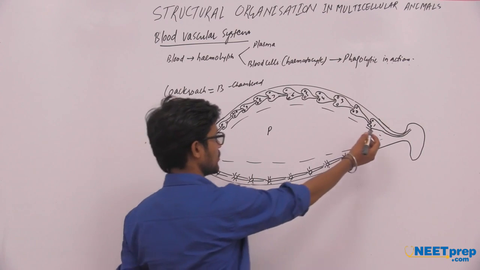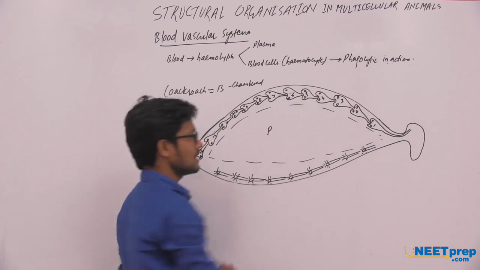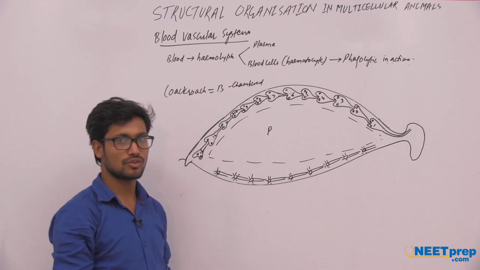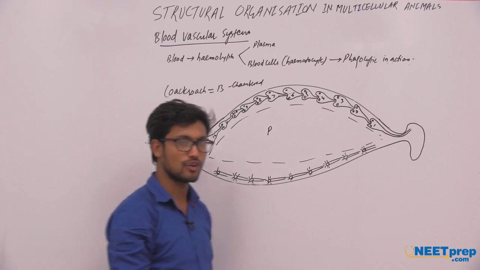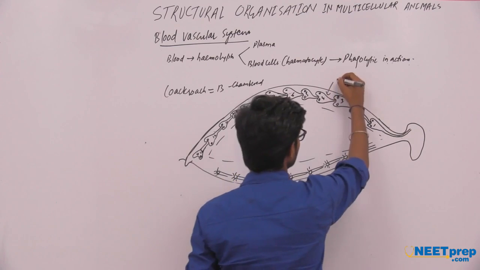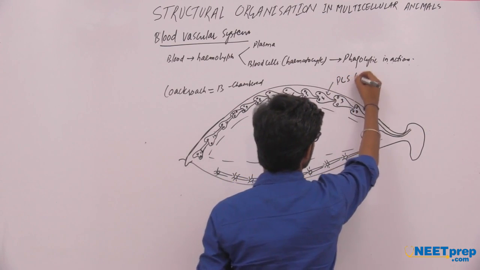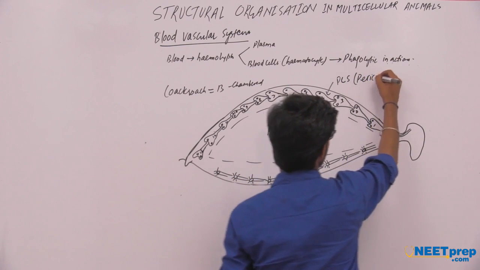There are 13 chambers of the heart of the cockroach. This 13 chambered heart is mainly present in the pericardial sinus, PCS, of the cockroach.